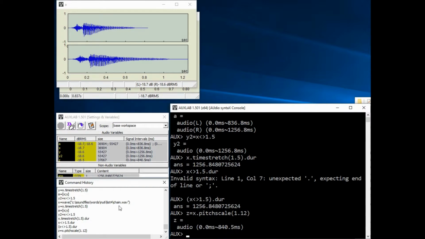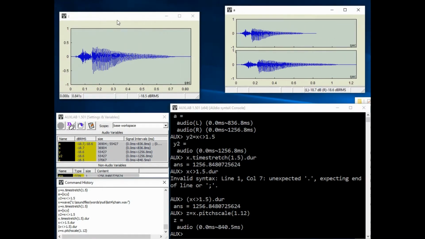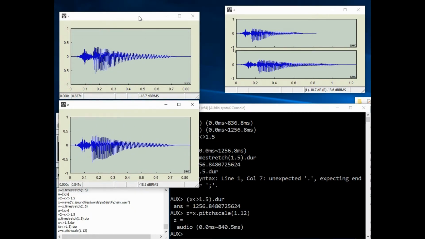Play x and z. Only the pitch has changed. If you plot z, the waveform looks very similar to x. It's hard to see the small changes, but the pitch change is very noticeable to our ears. If you want to use the operator, it's the hashtag or sharp symbol.